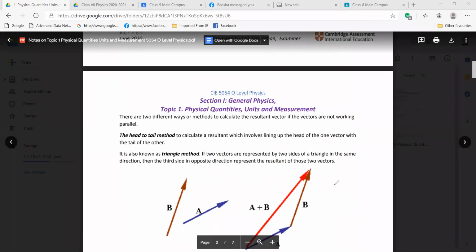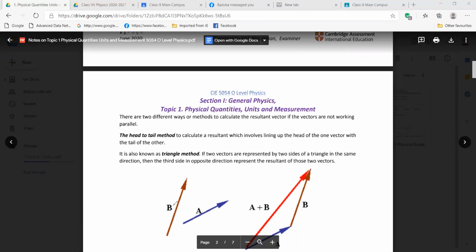Both working in the same direction, or in the opposite direction. If the vectors are not like that, if the vectors are like A and B, then in which way can we calculate the resultant?